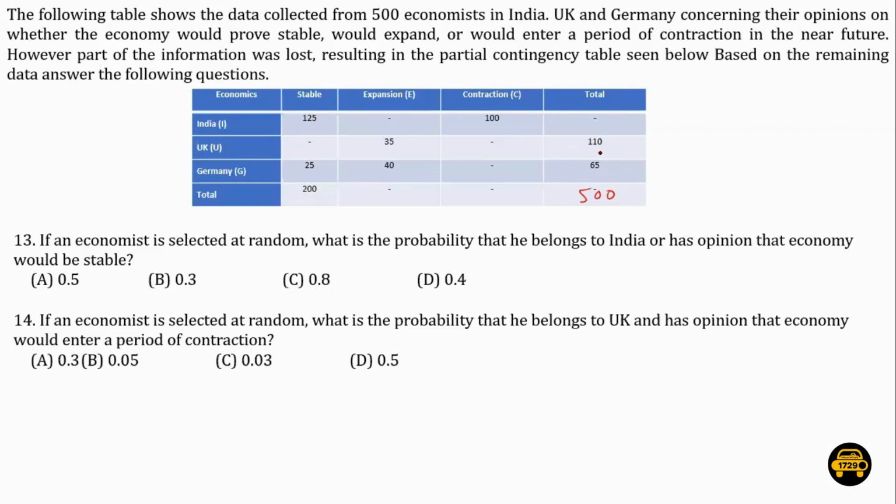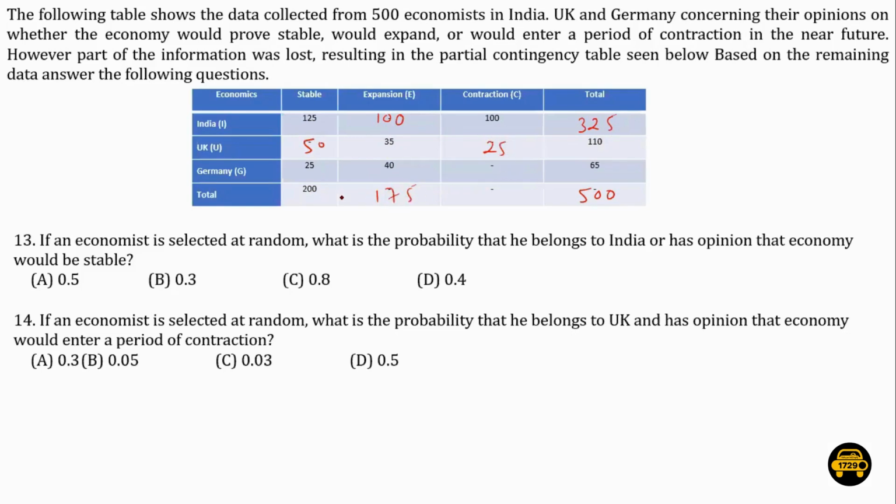Now, if this has to be 500, this is basically 110 plus 65, which is 175. So this value has to be 325. Now, that makes 100 economists talking about expansion from India, and adding them all will get 175 here. Now this is 150, so 50 will come here. This is the total because, okay, 50 plus 35 is 85, and then we have to reach 110. So this has to be 25.